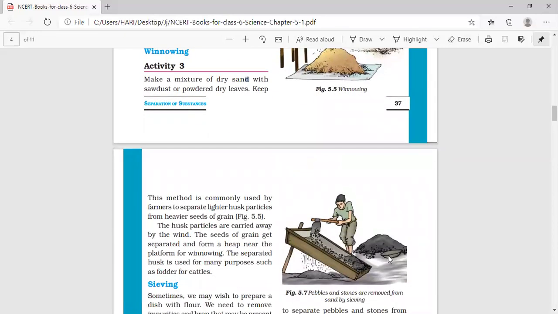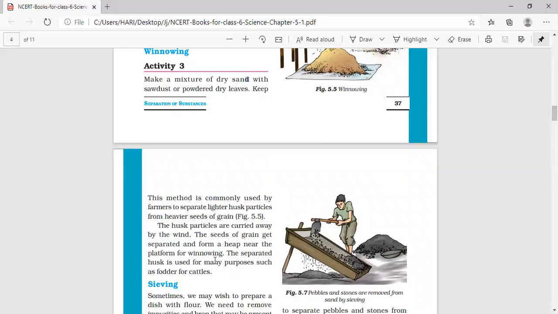See, this method is commonly used by the farmers to separate lighter husk particles from the heavier seeds of grain. In agriculture also, winnowing is a common method used to separate the lighter husk particles from the good grains. Grains and husk will be separated by the method of winnowing. The husk particles are carried away by wind because they are very light in weight, and the seeds of grain get separated and form a heap near the platform for winnowing.